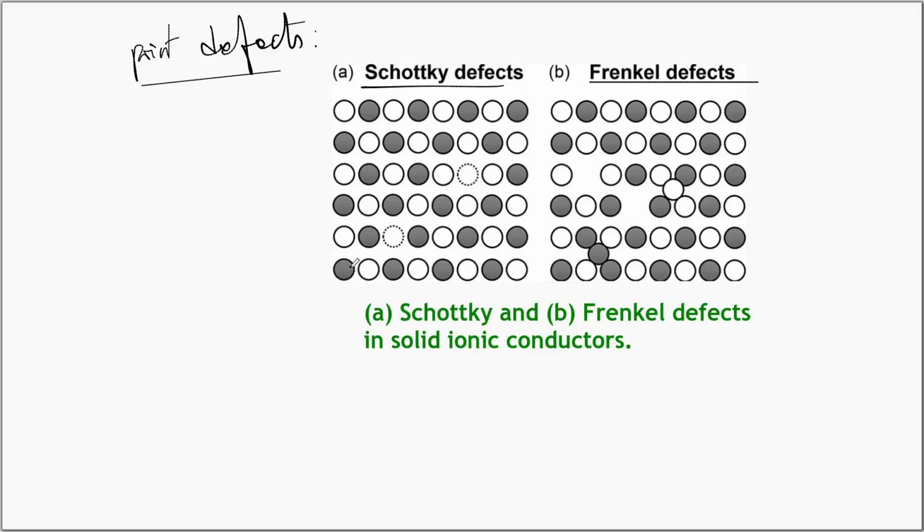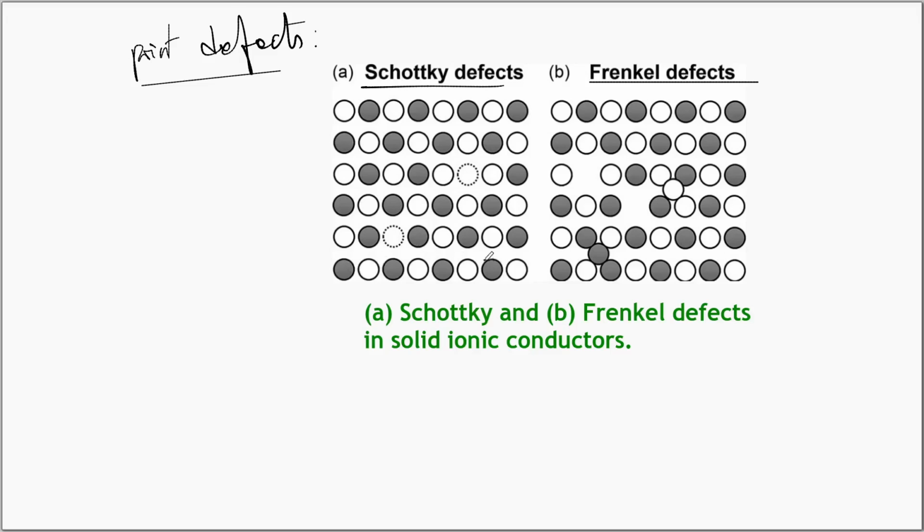We have circles filled with gray color and circles filled with white color. There are also circles that are constructed using dotted lines. So dotted circles, here is one more dotted circle. At these dotted circle sites, the ions or the atoms are missing. So we have a two-dimensional single crystal, something like this, in which we have two different atoms or ions, which we are representing using circles filled with gray and circles filled with white color.